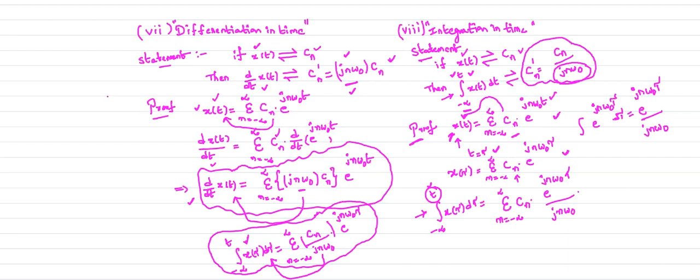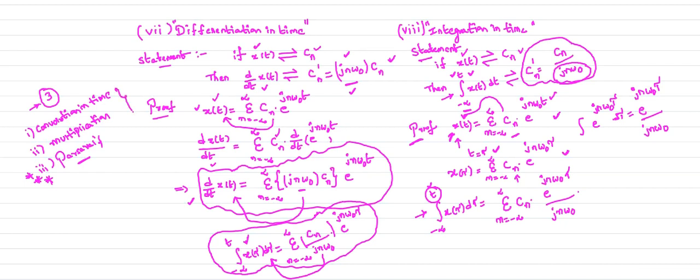So we will complete the remaining properties. We have three more properties: the convolution in time property, the multiplication property, and a very important property, Parseval's.